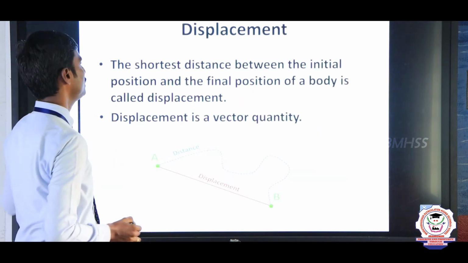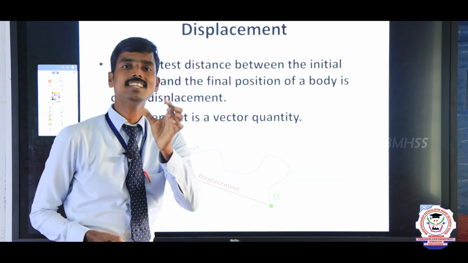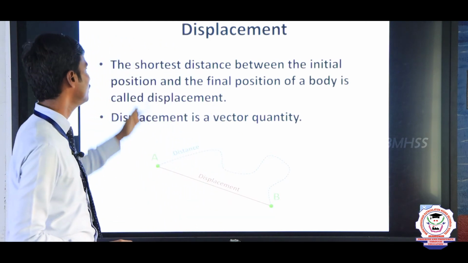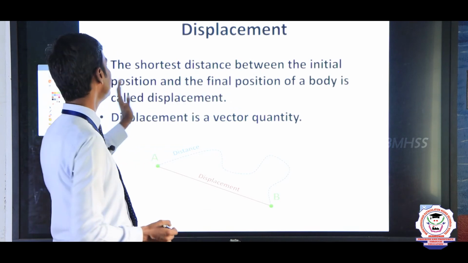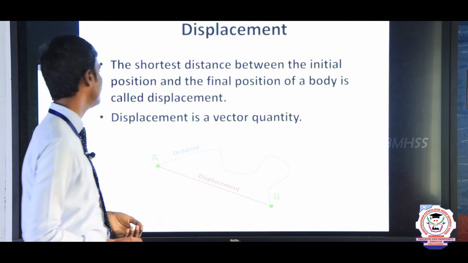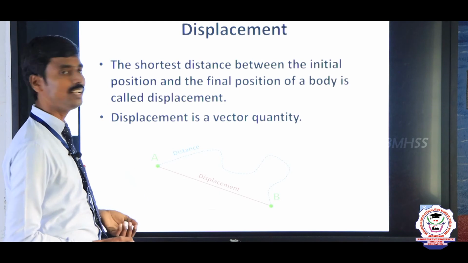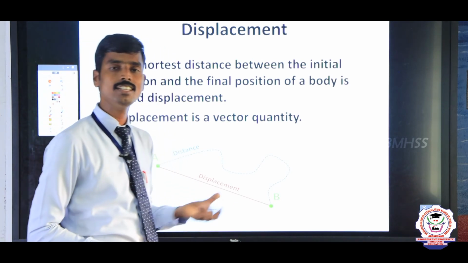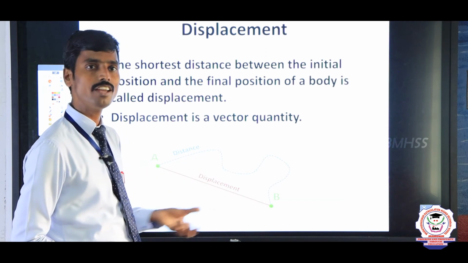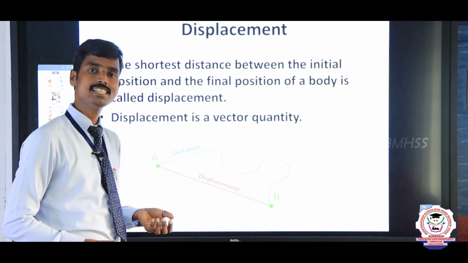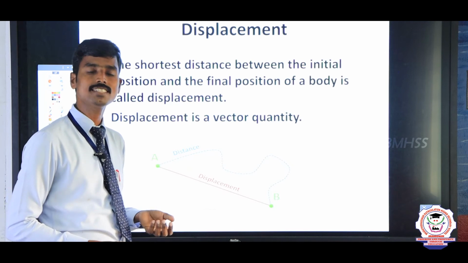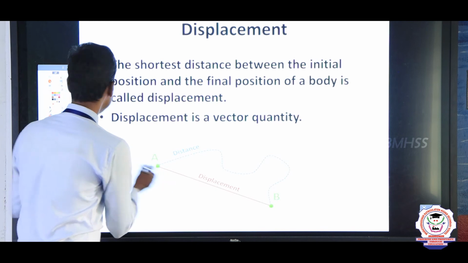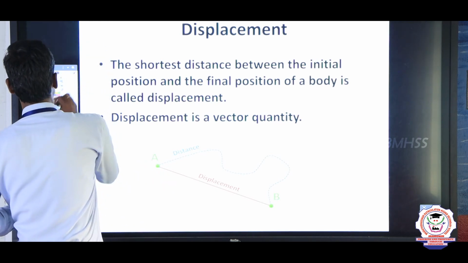Displacement. The shortest distance between the 2 points. See, the shortest distance between the initial position and the final position of the object or body is called displacement. The displacement is a vector quantity. Displacement possesses magnitude as well as direction, so it is called a vector quantity. For example, force, acceleration, velocity, impulse are good examples. See, displacement is nothing but the shortest distance.